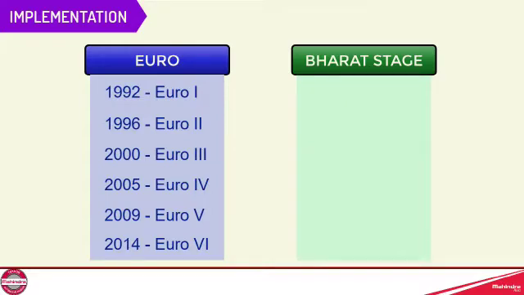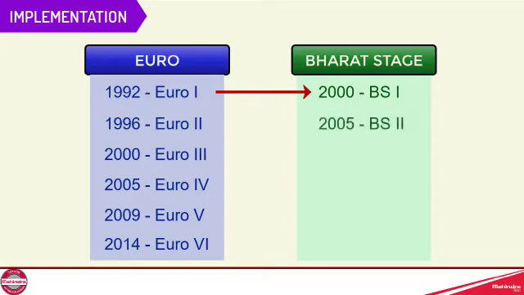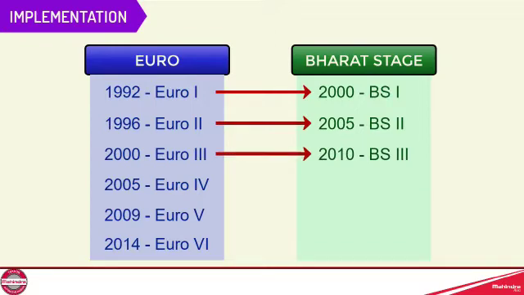Euro 1 norms had been directly copied in India in the year 2000 and named Bharat Stage 1. In 2005, Bharat Stage 2 was implemented and the reference was taken from Euro 2 standards. After 5 years, in 2010, Bharat Stage 3 was implemented and the reference was taken from Euro 3. Currently, in India, BS4 is implemented; it started in 2017 and the reference was taken from Euro 4.